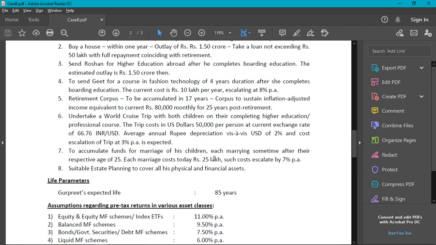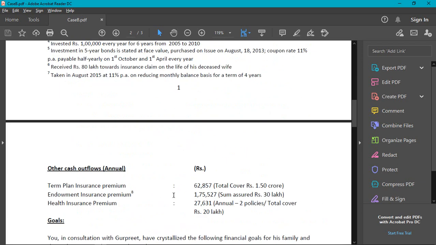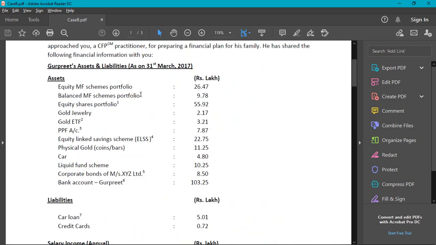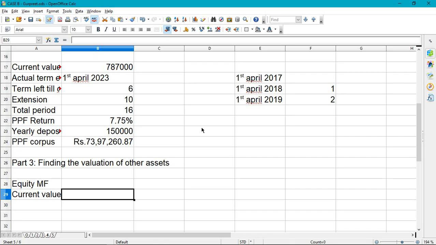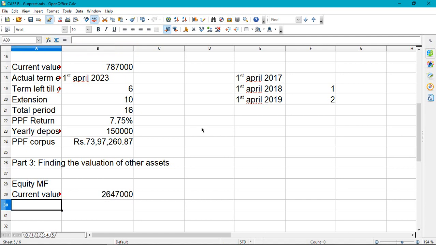What is the current value of the equity mutual fund? We can find it here, 26 lakhs 47,000. There is no further investment going into the equity mutual fund. He'll just be extrapolating it over the years, and the term is only till retirement, which is 30 years.